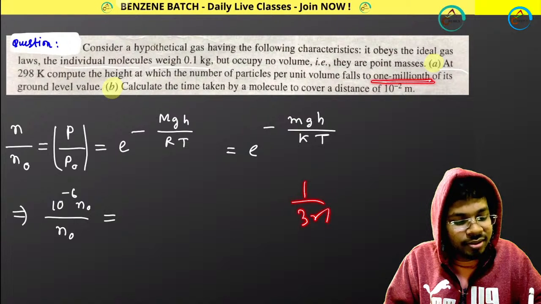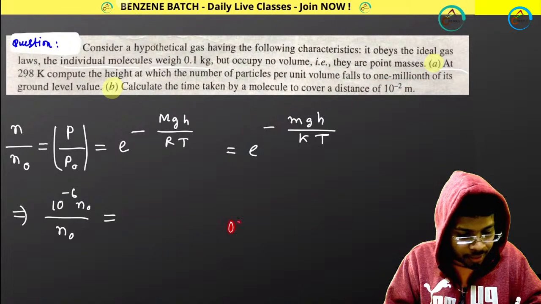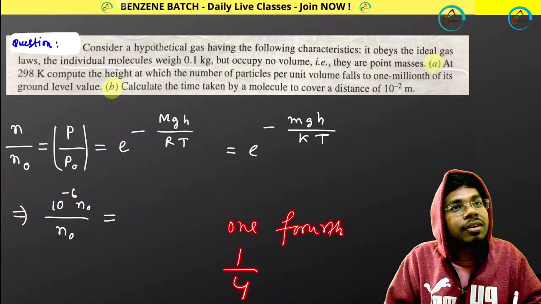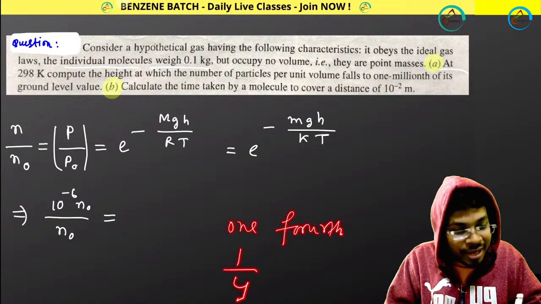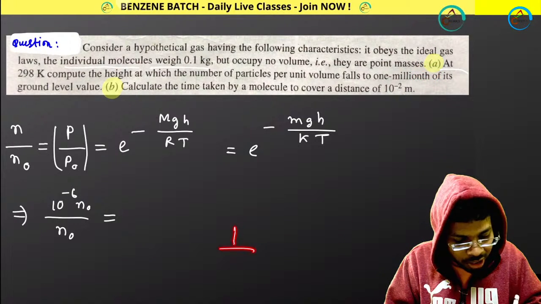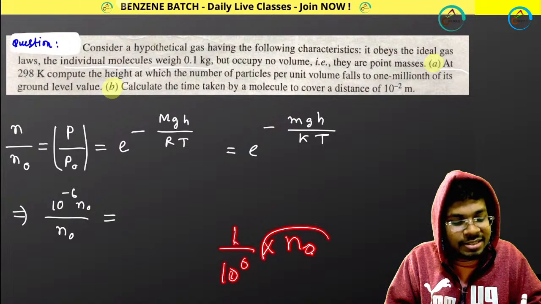1/3 means what? 1/4 means what? 1/4 means 1/4. Okay, one millionth. Look at this th. 1 by 10 to the power 6 into N0, that is 10 to the power minus 6 into N0.